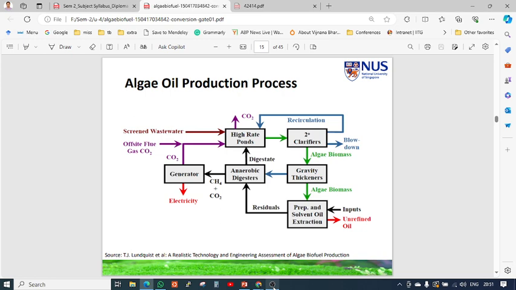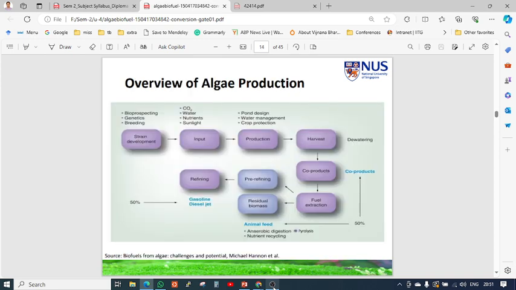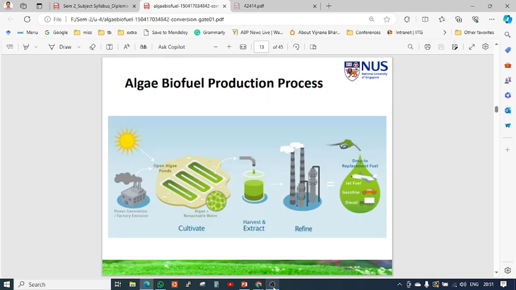That is the first step, second step, and then how the algae can be utilized for the process. Either this or this may be a simple diagram. This one.